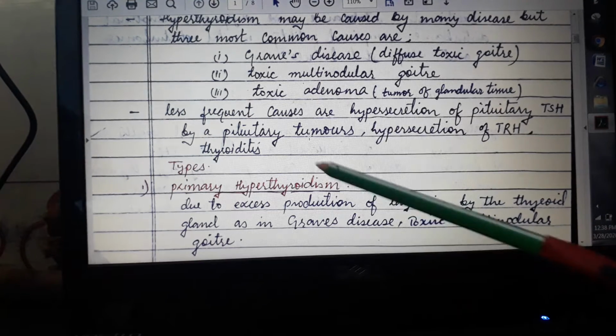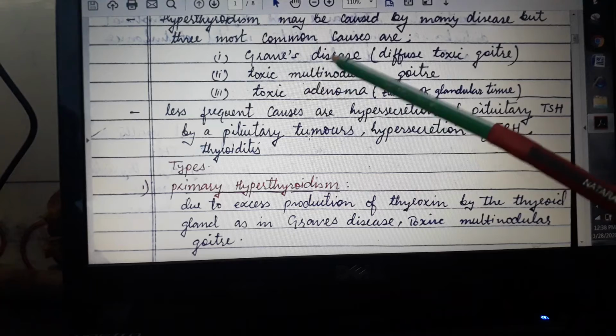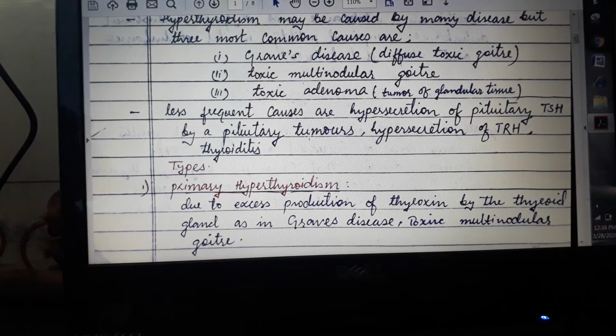Then another reason is thyroiditis, that is, inflammation of the thyroid gland. So there are three main common reasons for hyperthyroidism, and this is a less frequently found reason.